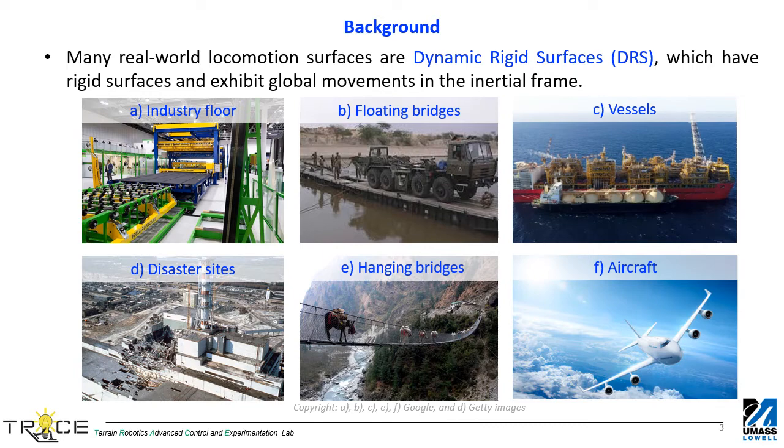Many real-world applications require locomotion on dynamic surfaces that exhibit significant movement in the inertial frame. Real-world examples of such dynamic surfaces are industry floors, floating bridges, ships, vessels, hanging bridges, disaster sites, cruising aircraft, etc.